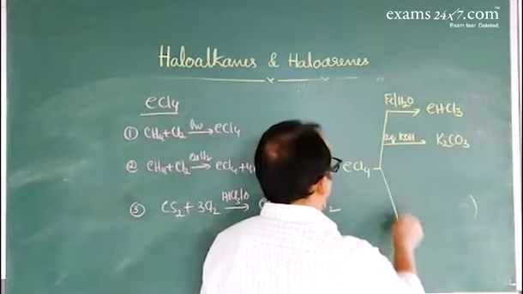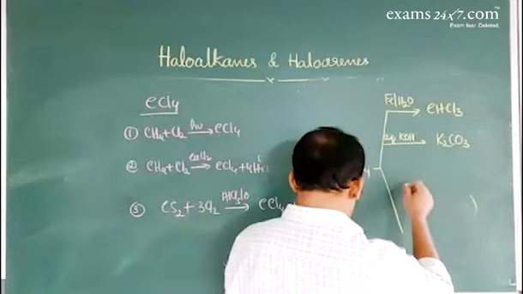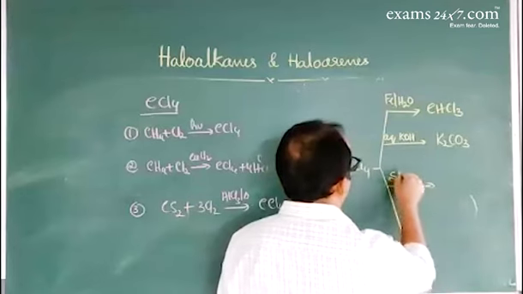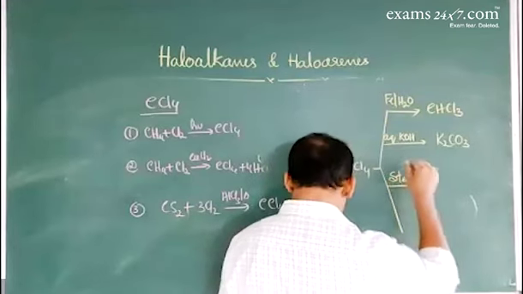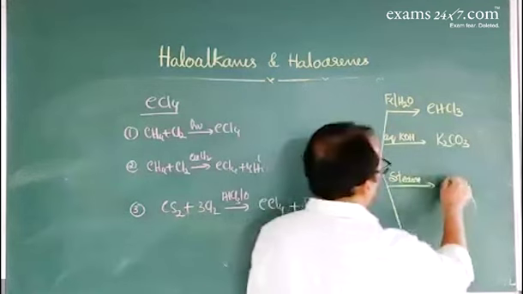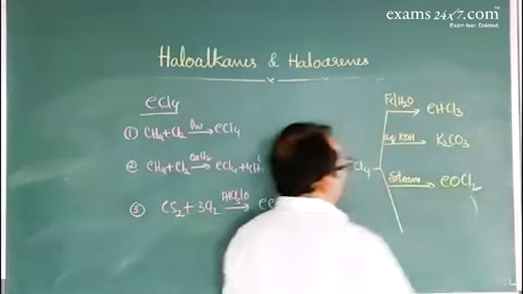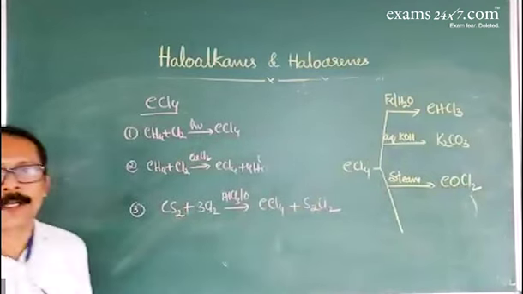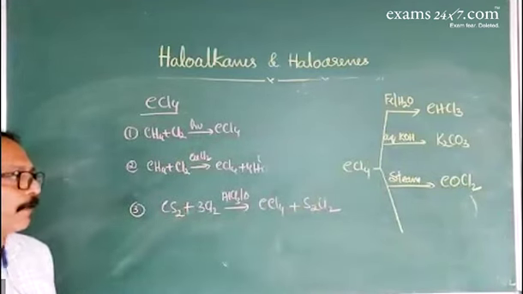Next one, reaction with steam at high temperature gives COCl2, phosgene, also called carbonyl chloride.